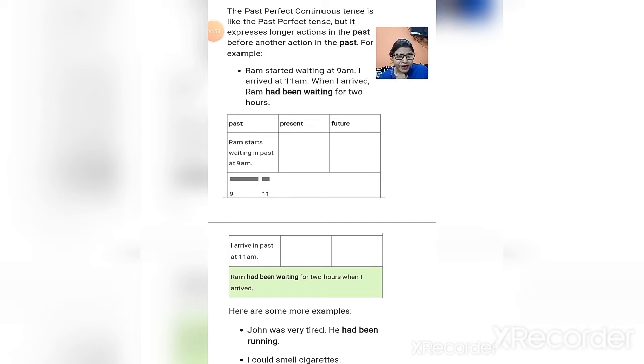The action of waiting by Ram was first, and then another action came just after that. So the time duration of 2 hours is what we are talking about. Somewhere it is completed because perfect is used here, and then it continues, in progress for some time. So it is very clear that it is used for an action that was going on in the past before another action just happened.